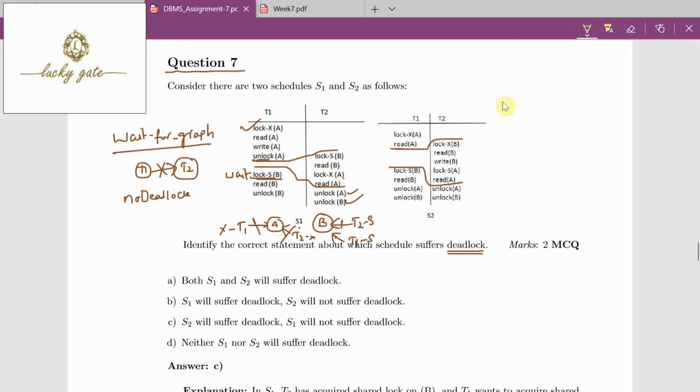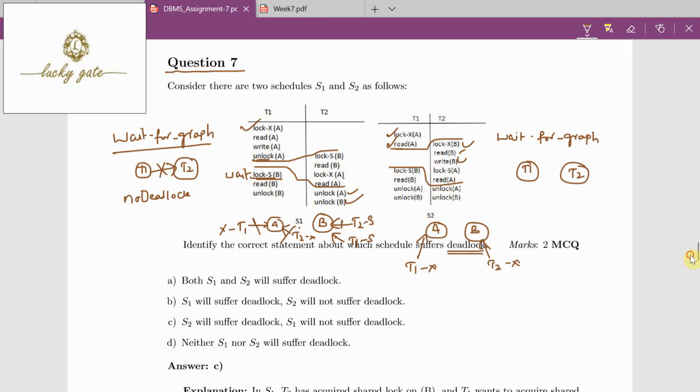We do similarly for schedule 2. We construct a wait-for graph. Here in the wait-for graph, we have to draw one vertex for each transaction, because there are 2 transactions. Right. Now these two are operations on A and B. First lock X of A, by whom? T1 in exclusive mode, then it performs a read operation, then lock X of B. Now T2 is requesting an exclusive lock on B, then performs read and write.